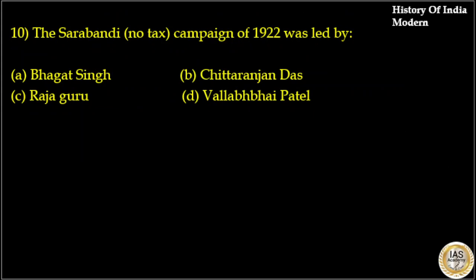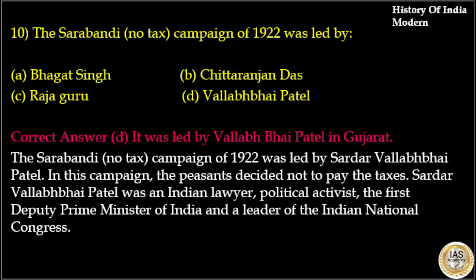The Bardoli campaign of 1922 was led by option A, Bhagat Singh, option B, Chittaranjan Das, option C, Rajguru, option D, Vallabhbhai Patel. Here the answer to this question is option D, Vallabhbhai Patel. The campaign of 1922 was led by Sardar Vallabhbhai Patel. In this campaign, the peasants decided not to pay the taxes. Sardar Vallabhbhai Patel was an Indian lawyer, political activist, the first Deputy Prime Minister of India and a leader of the Indian National Congress.